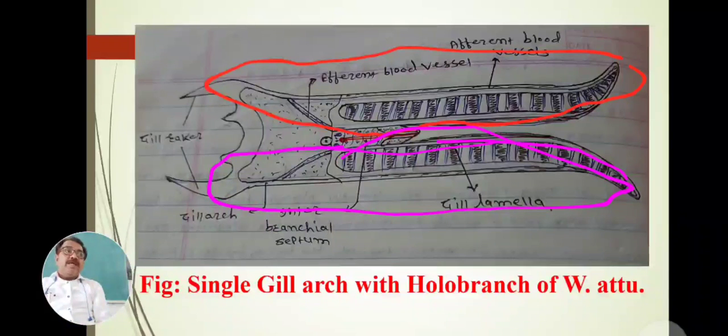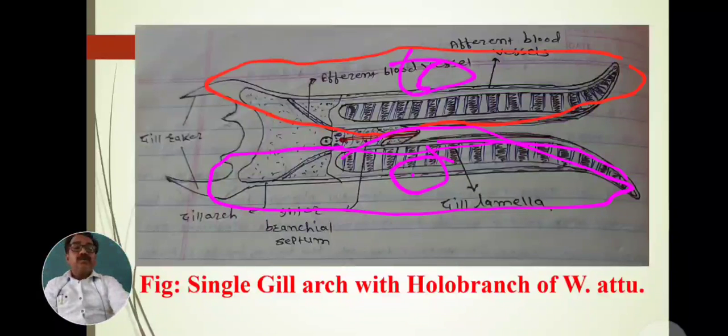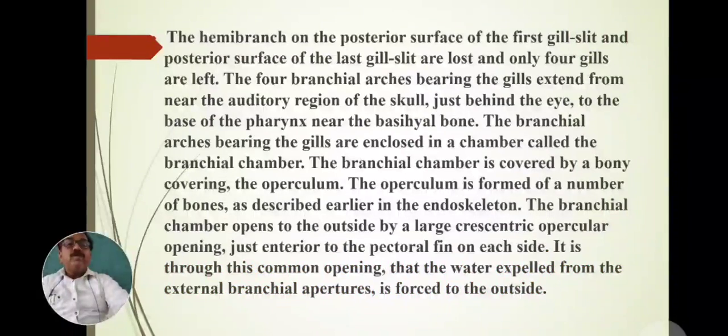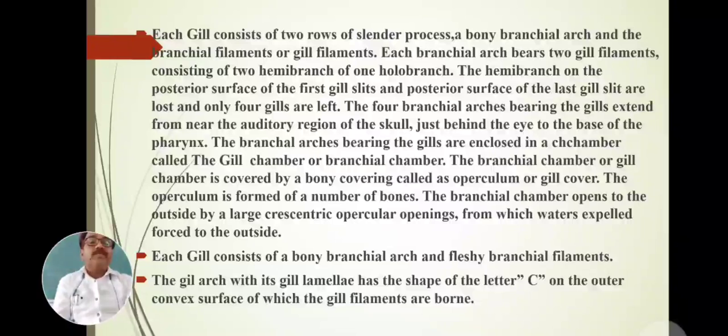Holo means complete. Hemi means half. This is red colored, and this is the pink color. This is a half, that is the hemibranch. And the complete gill is called the holobranch, or holobranch gill.